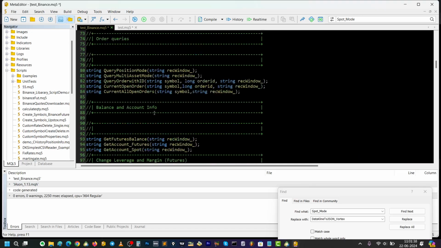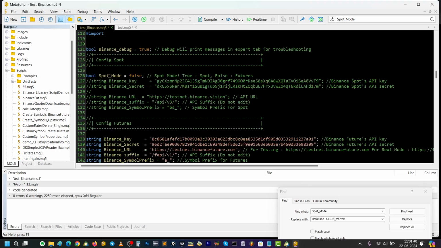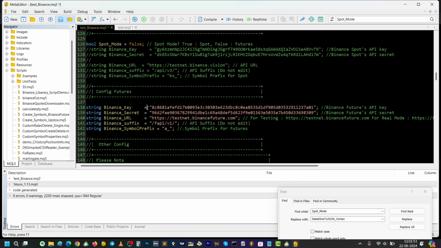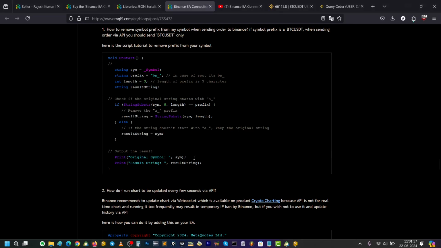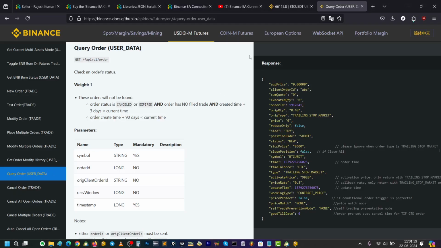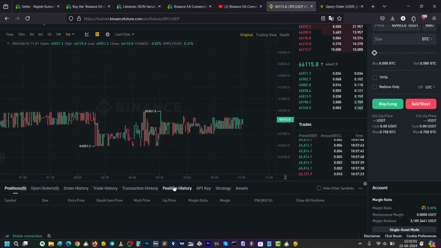Here we have the functions. And make sure if you are using spot mode, then you may set it to true. Otherwise, if you are using futures, you have to set it to false. Okay, now this is the API and secret for the demo, which I added here on the Binance terminal panel.